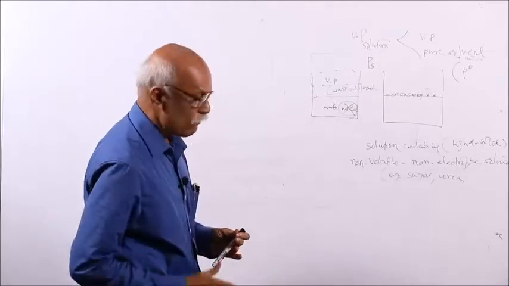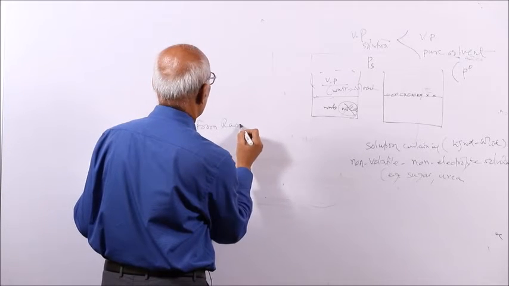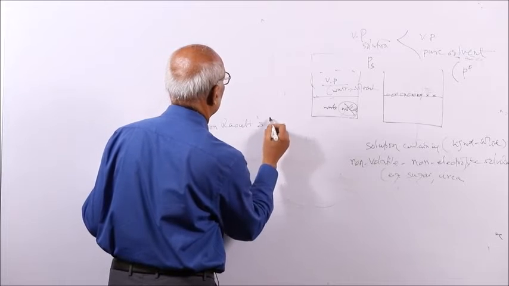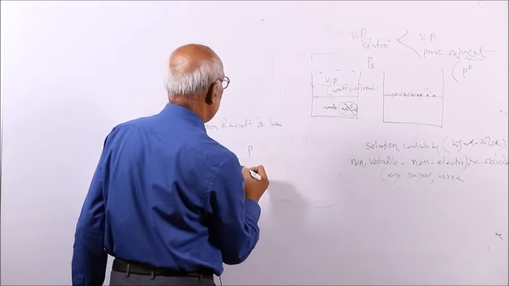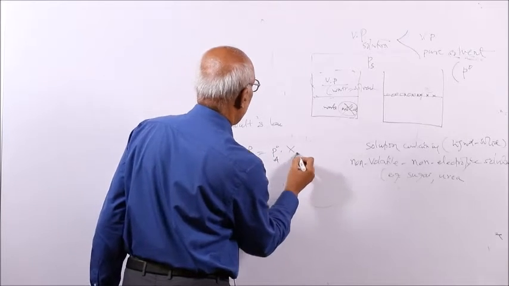From Raoult's law, we know PA is equal to PA naught into XA.